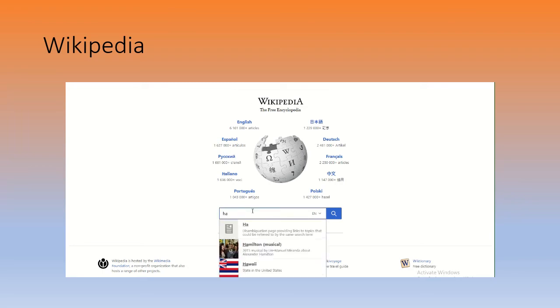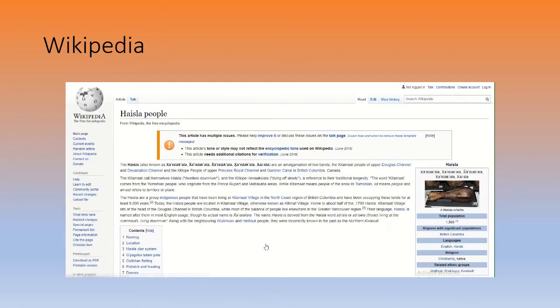So let's type in Haisla people. There we go. Great. All right, so here we are. This is the wiki page for the Haisla people. And I would read it. I would say, wow, okay, they're an amalgamation of two bands, the Kitimat people of Upper Douglas Channel and Devastation Channel, and the Kitlo people of Upper Princess Royal Channel and Gardner Canal in British Columbia, Canada.